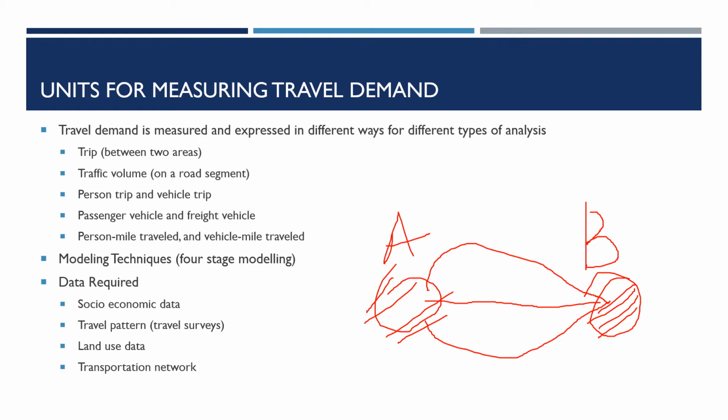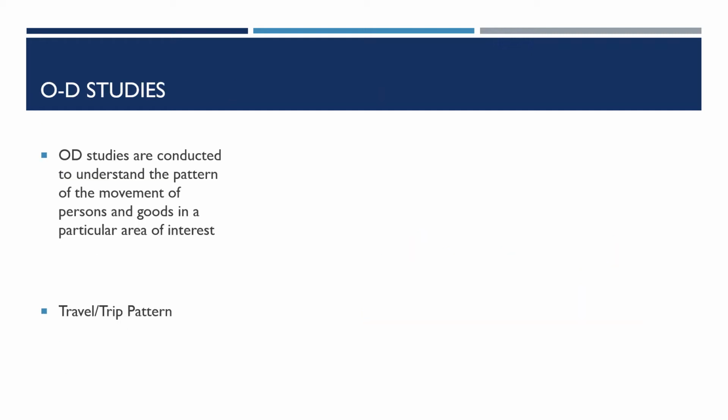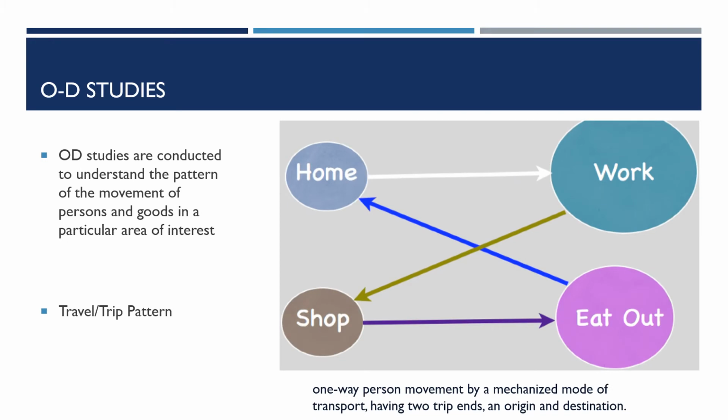So all this information is required. We also require information regarding the existing transportation network and even the socio-economic data. Alright, so now let's see how OD surveys are helpful towards this process. OD studies help us understand the pattern of trips in an area, so the movement of people or goods in an area.